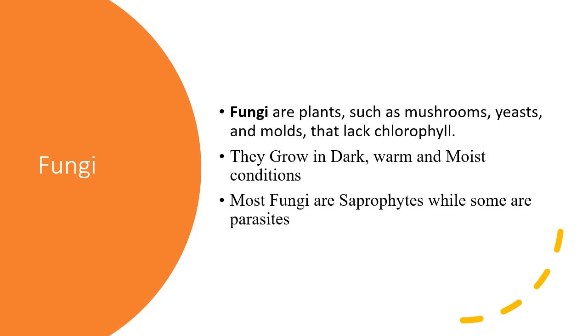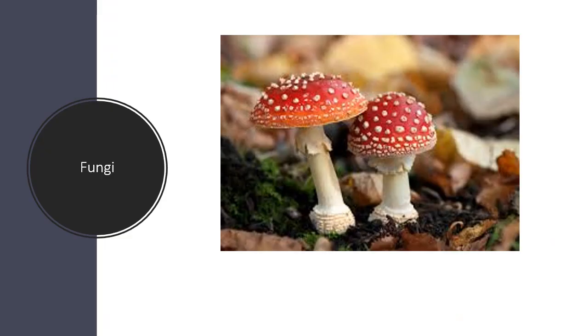And they generally grow in dark, warm, and moist conditions. They can also be unicellular or multicellular. A few examples of fungi, as you can see in this slide, is a picture of a mushroom. Other examples of fungi are yeast, mold, as well as penicillium. Yeast, mold, and penicillium.